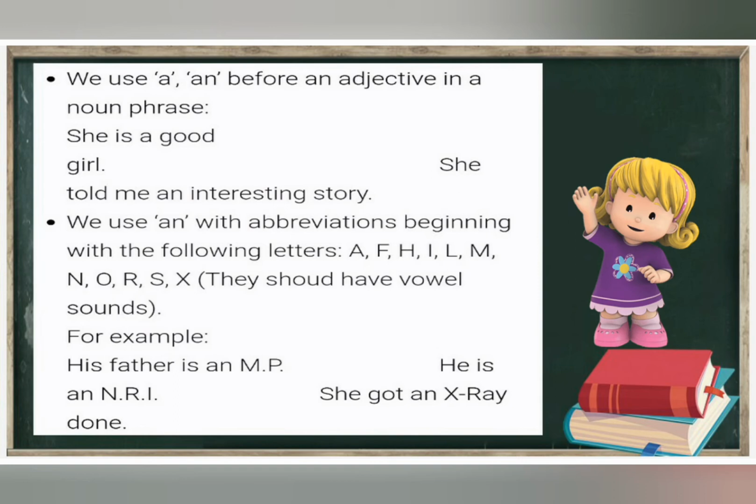We use an with abbreviations beginning with the following letters: A, F, H, I, L, M, N, O, R, S, X. They should have a vowel sound. For example, his father is an MP. He is an NRI agent. She got an X-ray done. These are abbreviations, so before abbreviations we can use an.